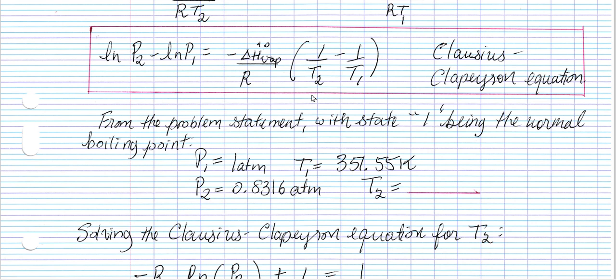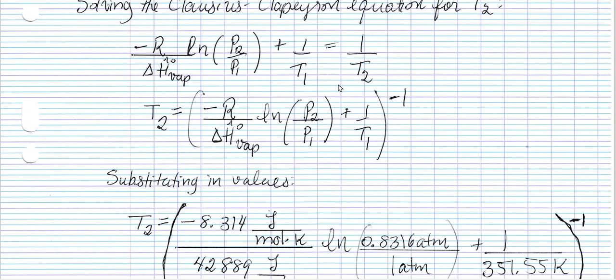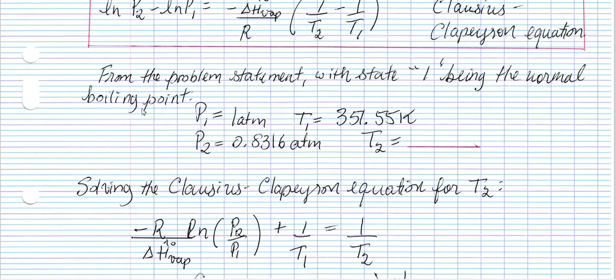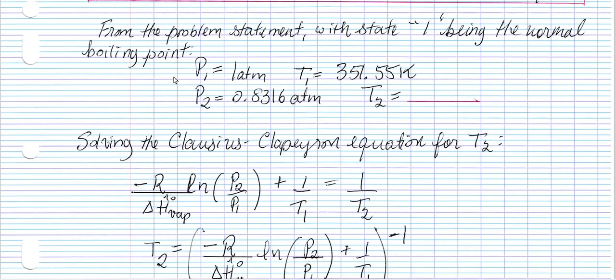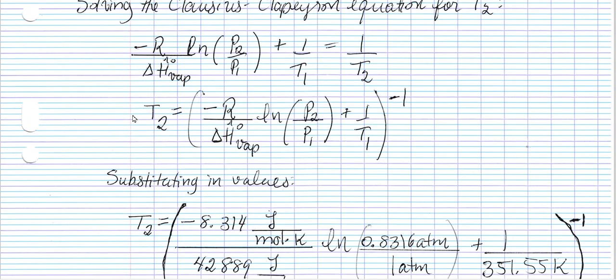Knowing that the unknown is T2, one may algebraically solve the Clausius-Clapeyron equation for T2. Notice that ln of P2 minus ln of P1 is ln of P2 divided by P1. So T2 is simply going to be negative R over delta H of vaporization, times ln P2 over P1, plus 1 over T1, this entire quantity raised to the negative 1 power.